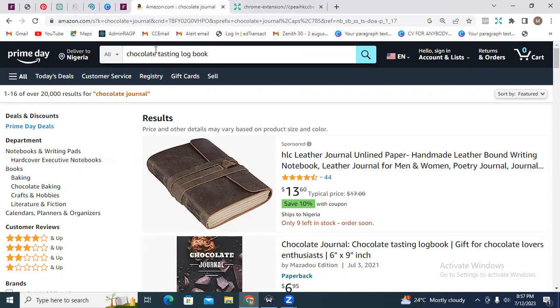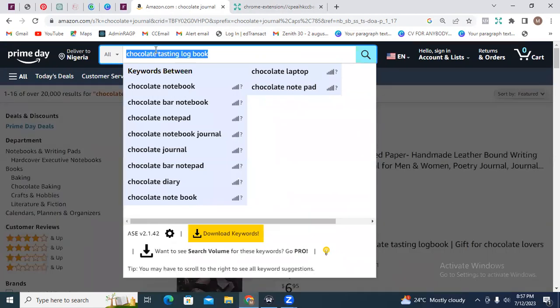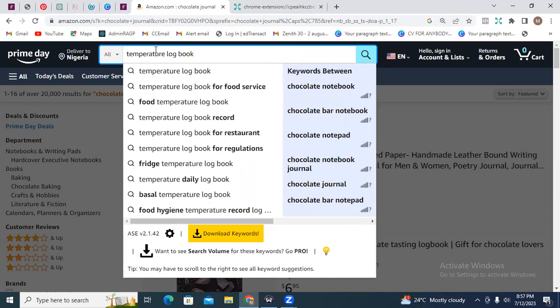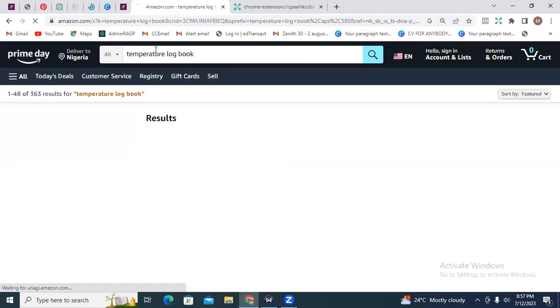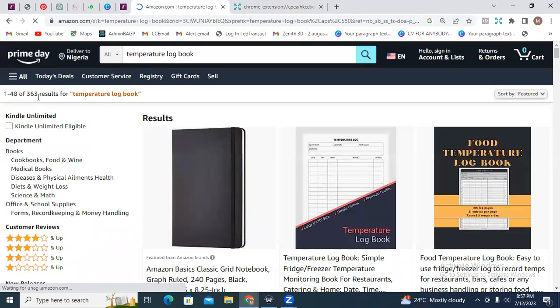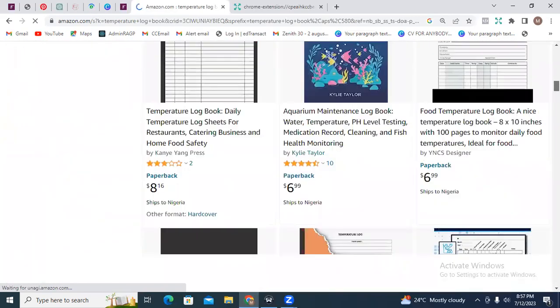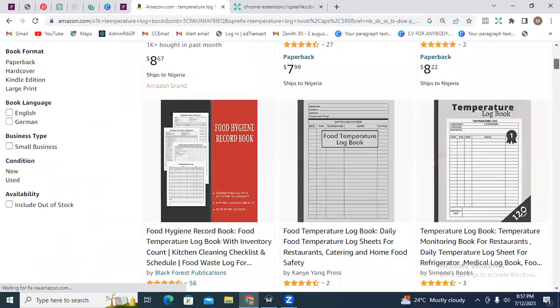Now let's look at the third one. We're going to be looking at temperature logbook, all right? So that's number 3, right? Temperature logbook. Let's search for it. Temperature logbook. So we have just 363 results. So all you just need to do is to go on to search out what people have created and what you can actually do with the information. All right.